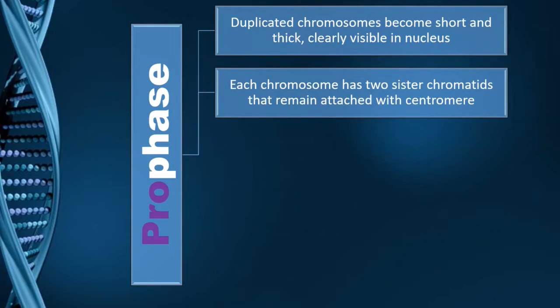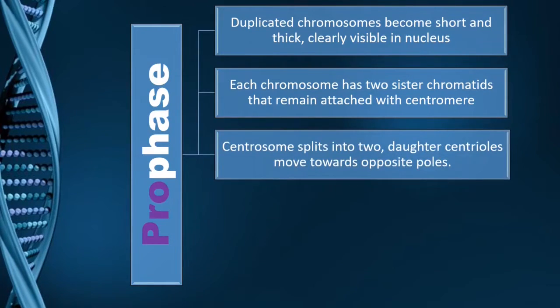Each chromosome has two sister chromatids that remain attached at the centromere. Sister chromatids are the chromatids of the same chromosome that are attached at a point known as the centromere. The centrosome is the structure from which the actual fibers are going to arise.